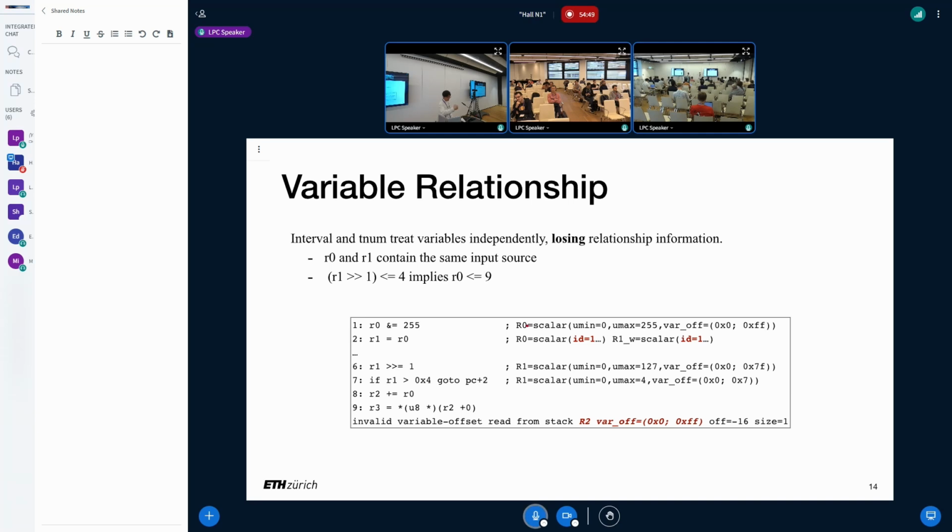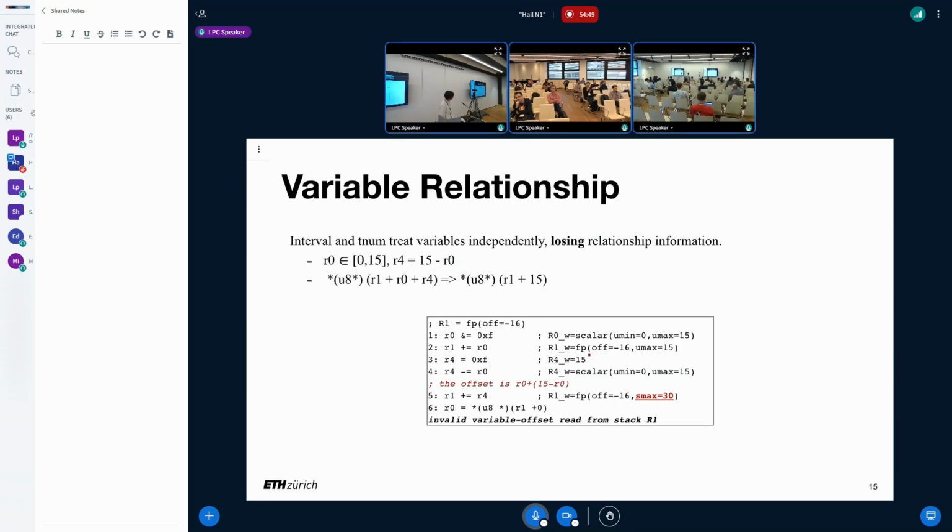So in the non-taken path, in the fall-through path from 7 to 8, we know R1 is smaller or equal to 4. But the verifier cannot infer any information about R0. However, we know that since R1 shifted by 1 is smaller than or equal to 4, then R0 is smaller or equal to 9. But the verifier cannot infer this because it doesn't track those computations.